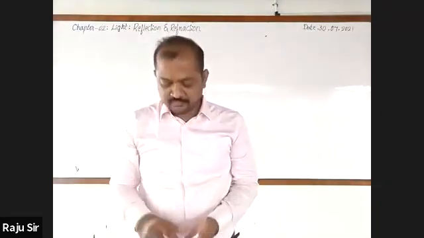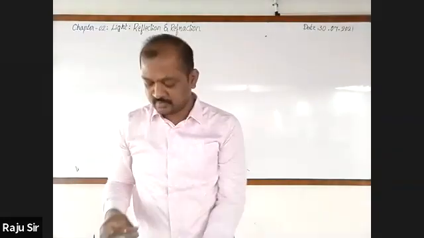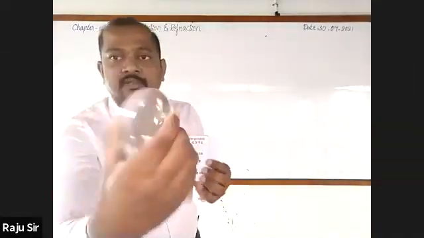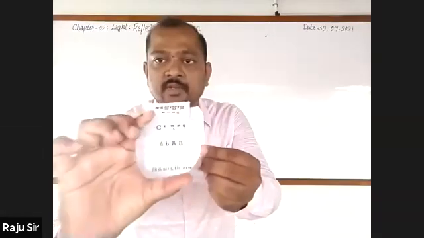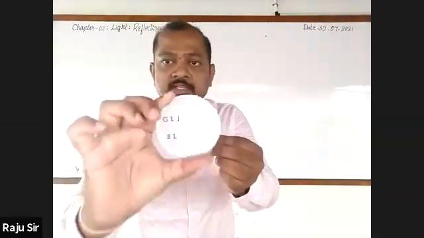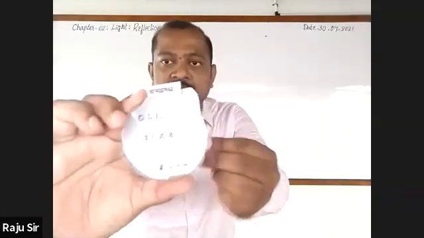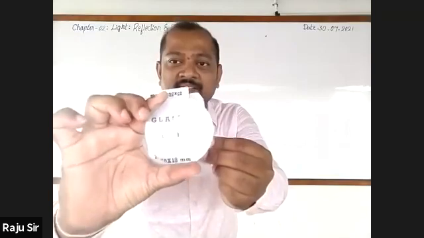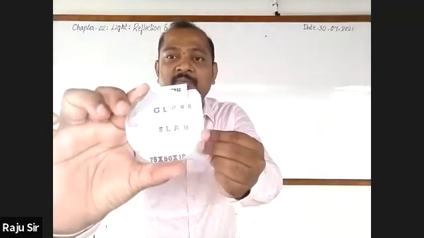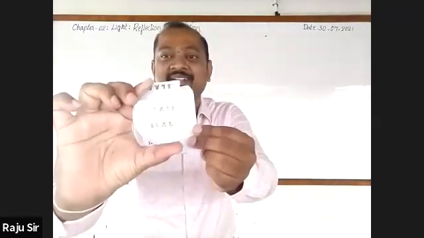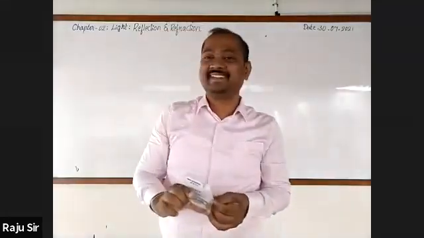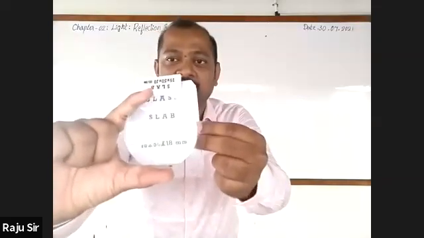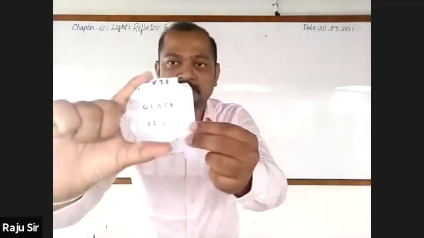Next. Similarly, here we have one more glass. Just observe. Do you find any change in the size of the letters? Yes, sir. Convex lens, sir. Sir, the image appears very large. Now my question is, how do the letters appear?